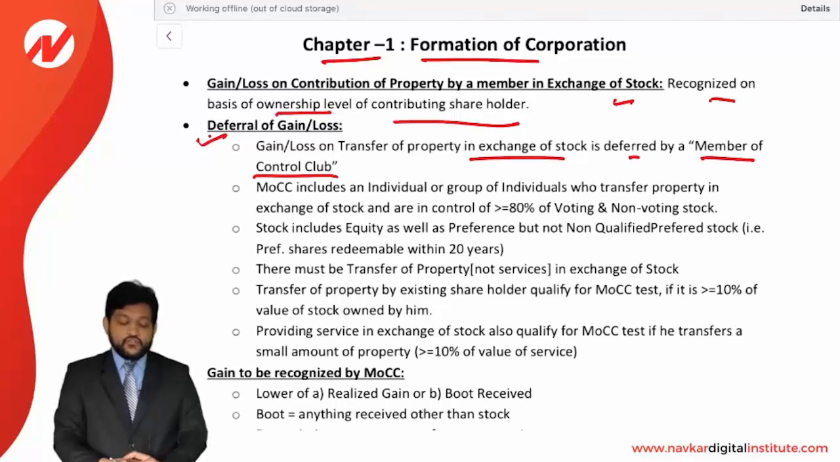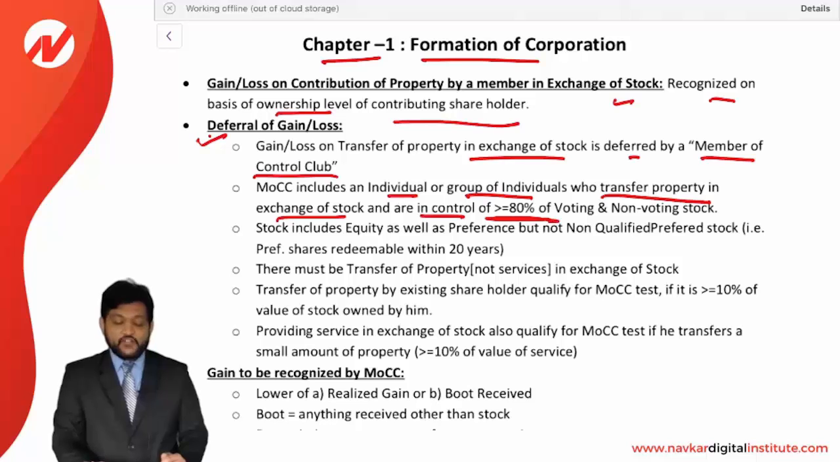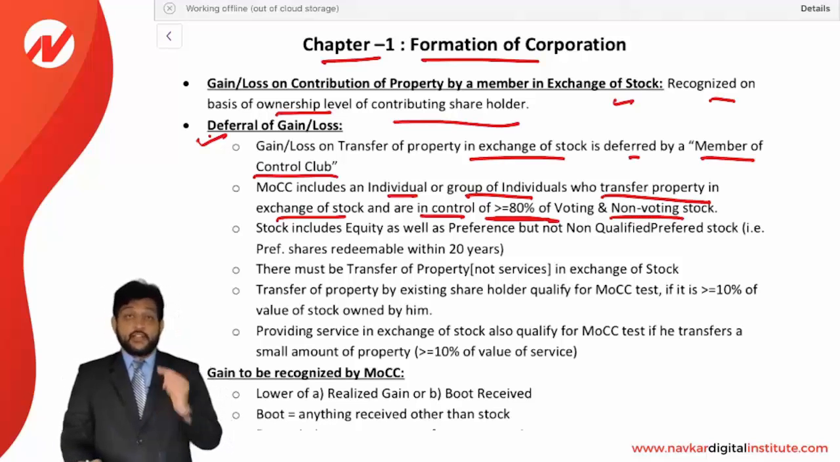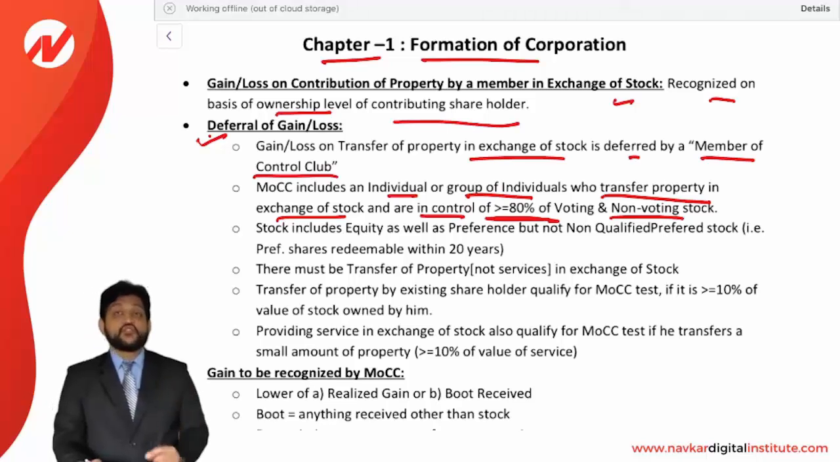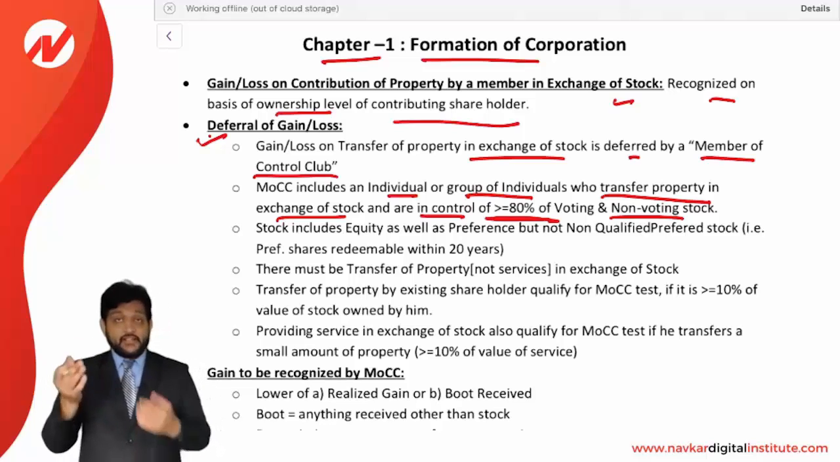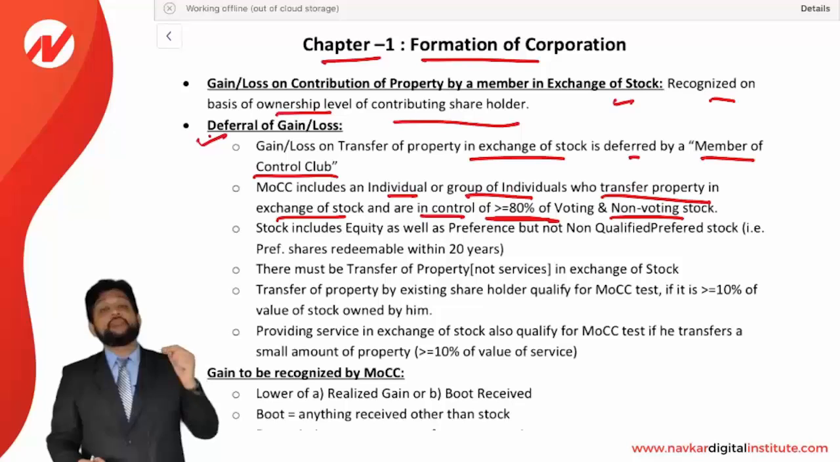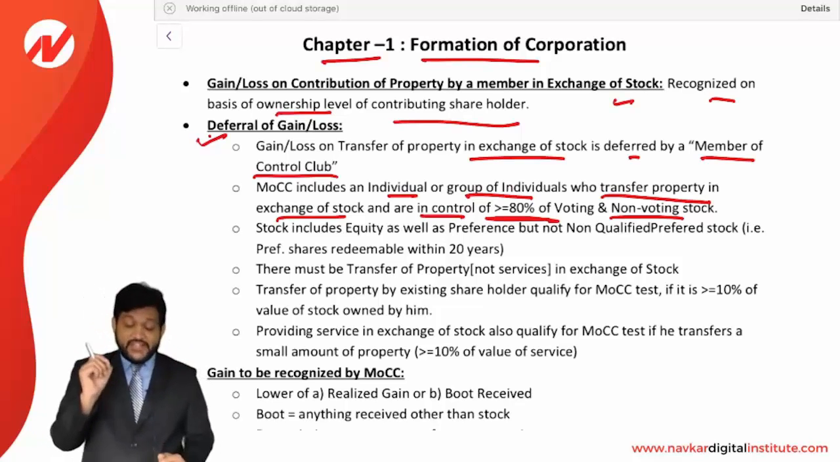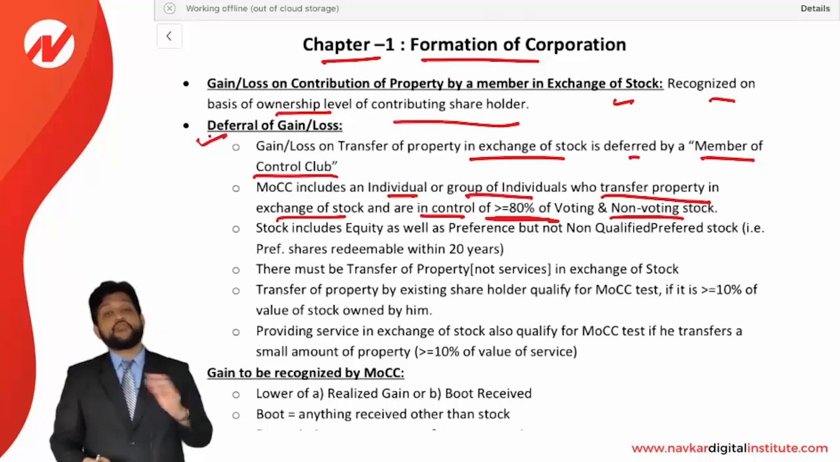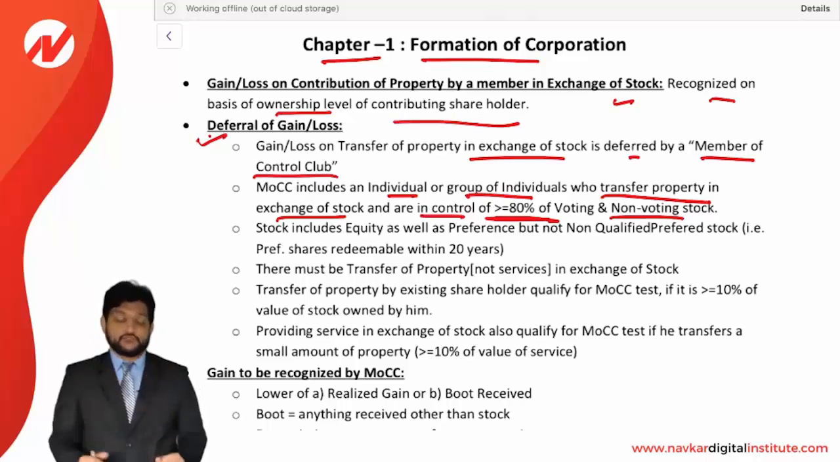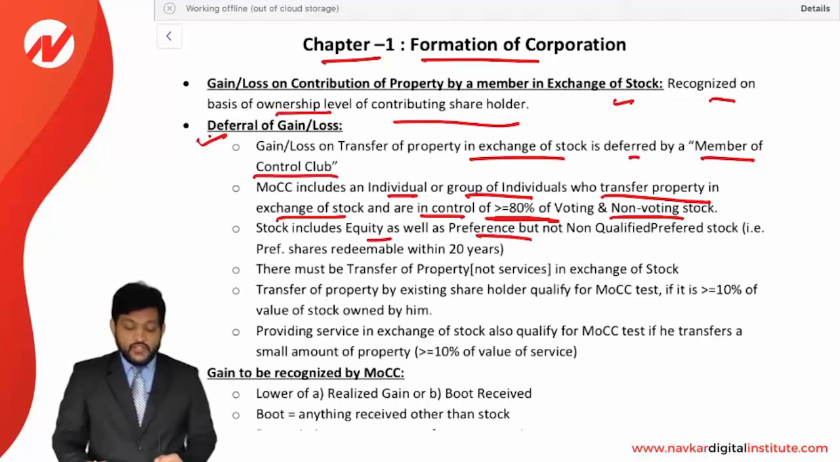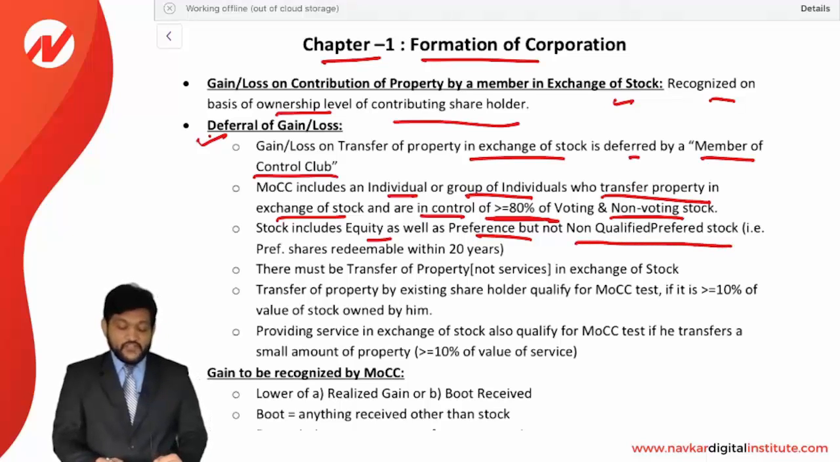A member of control club includes an individual or a group of individuals who transfer property in exchange of stock and are in control of at least 80% of the voting and non-voting stock. Look at the words: an individual or a group of individuals who transfer property and receive stock in exchange, and they should be holding 80% or more of the voting and non-voting stock after the transfer. Then they are considered a member of control club. Stock includes equity as well as preference, but not non-qualified preferred stock, that is, preference stock redeemable within 20 years.